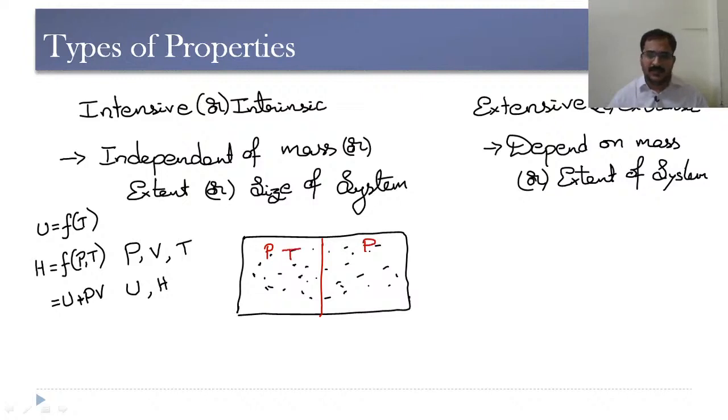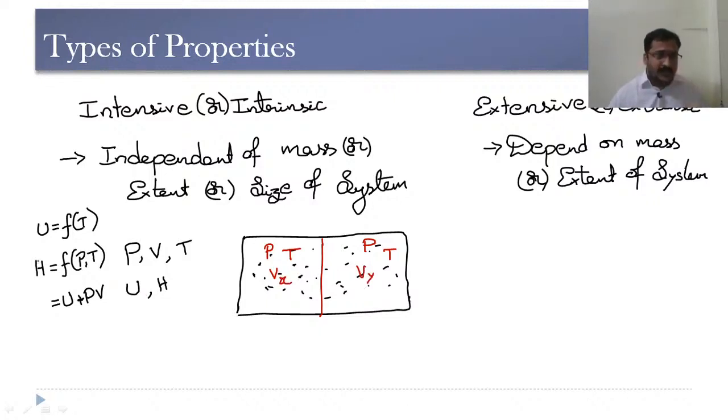Temperature in this chamber and in this chamber will remain the same, but there is a variation in the volume in this chamber as well as in this chamber. Let me consider in this chamber the volume is Vx and here Vy is the volume.